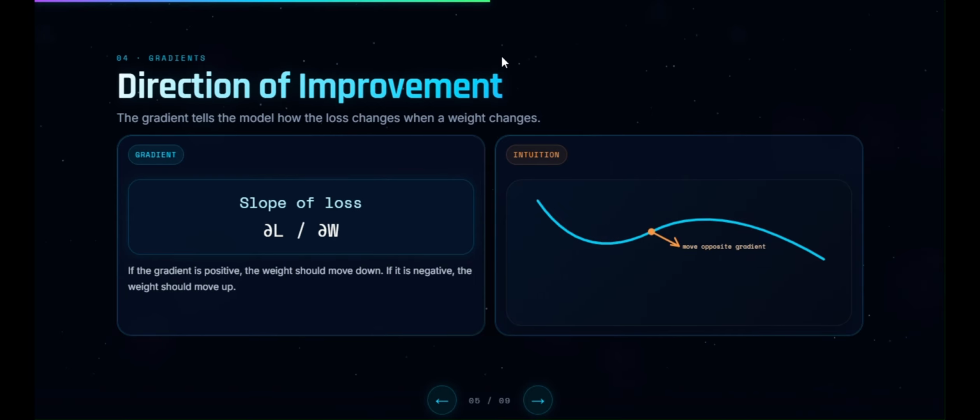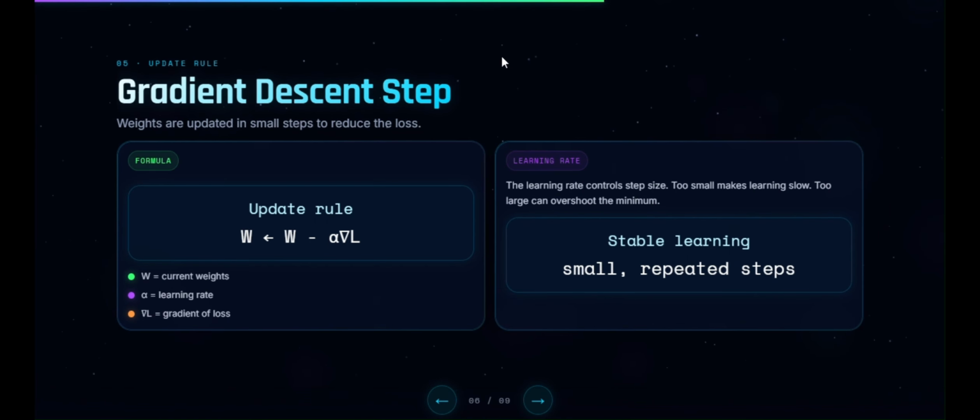Now the model knows it made a mistake, but how does it know which direction to move? That's the job of gradients. Gradients tell the model how loss changes when weights change. In simple terms, they point towards improvement. Here comes the core learning rule behind modern AI: weights get updated using gradient descent. The model moves step by step in the opposite direction of the gradient to reduce loss. Small updates repeated thousands of times.